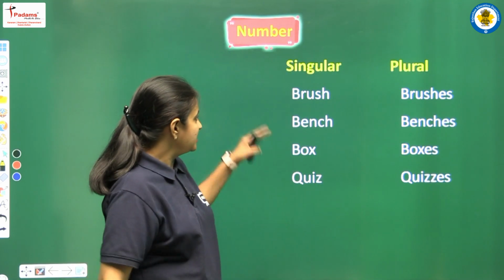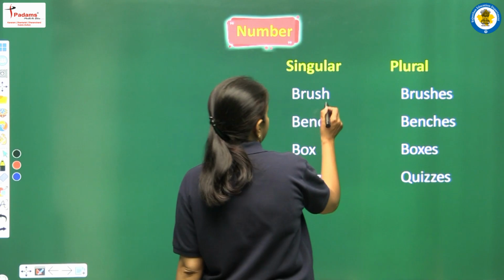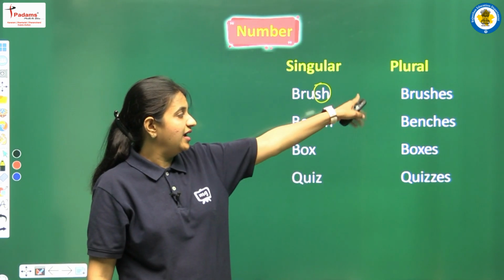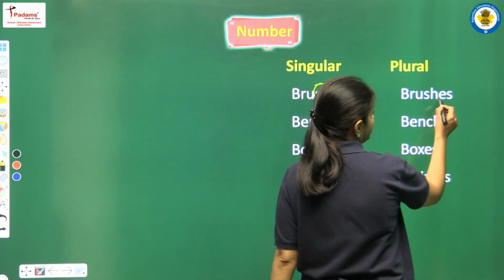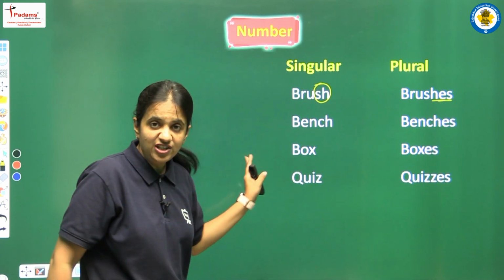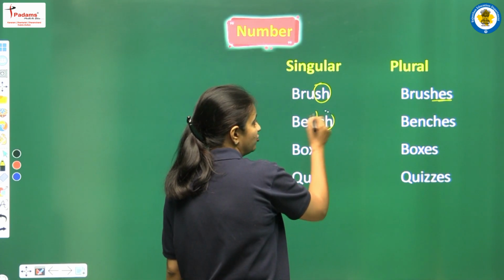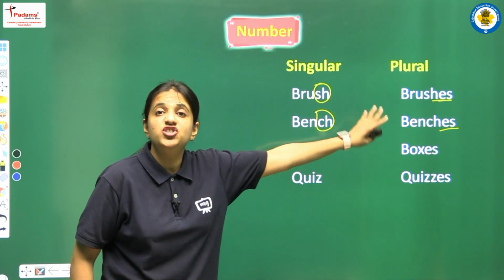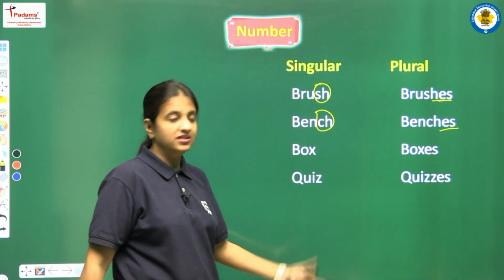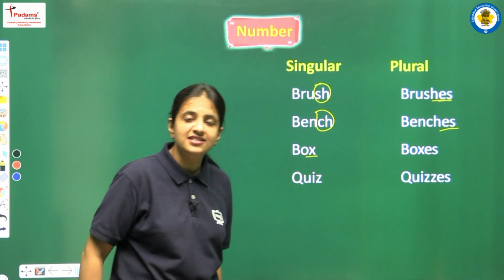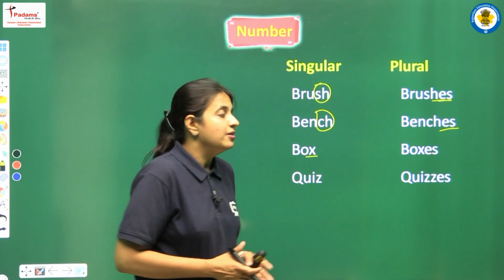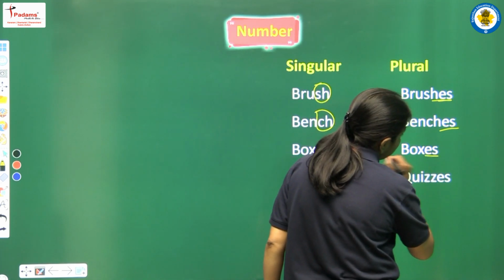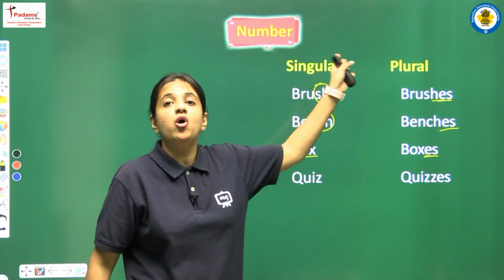Okay, some more examples we are having. So now the word is brush. The last letters are SH. Again we have to add ES. So brush, it will be brushes. Next one is bench. Again we are having CH at the end of the word. So we have to add ES. So bench, it will be benches. Next one is box. So now the last letter is X. Again we have to apply the rule, because the last letter we are having is X here. So we have to add ES. So the box, it will be boxes.